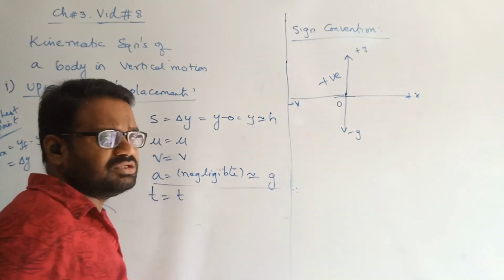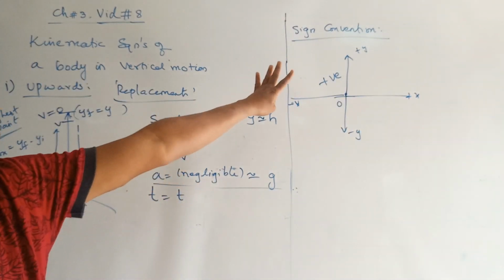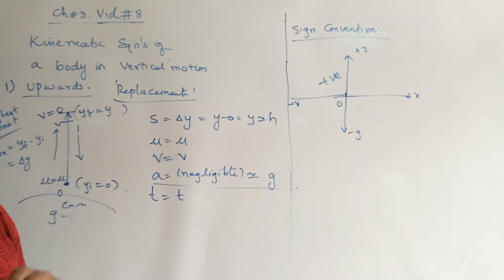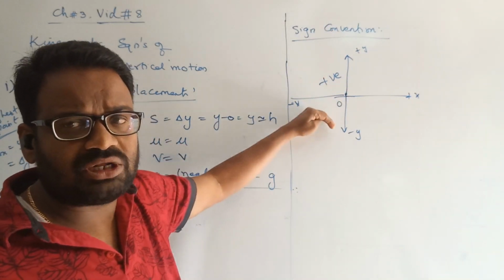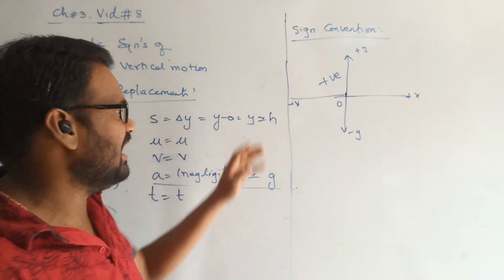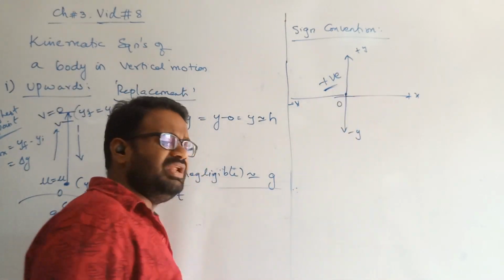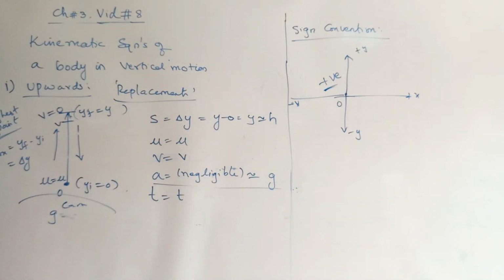We are not bothered about x concepts now. Just remember one important point: any parameter going upwards from the bottom is always taken as positive. Anything up is always positive. Damn sure, blindly follow this.